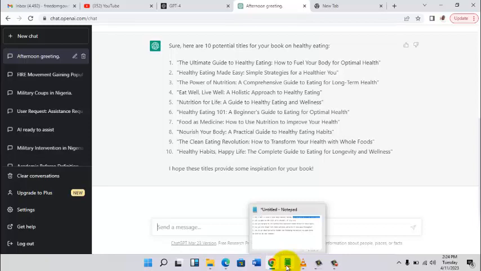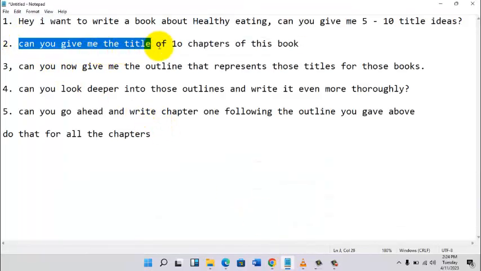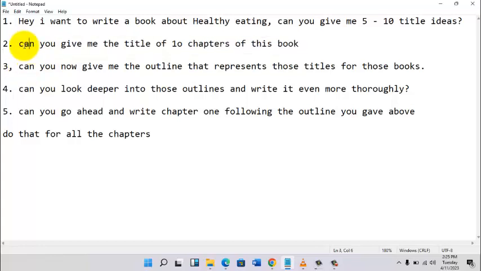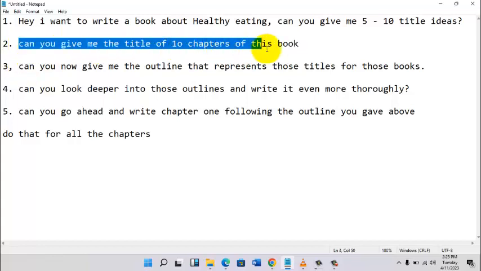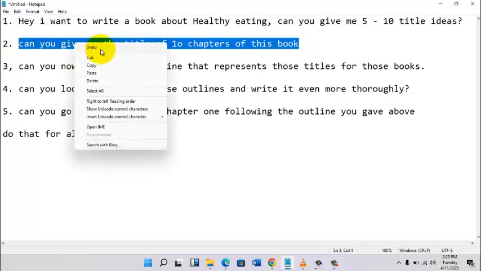So we move over to step 2, and I'm going to tell the machine, can you give me the titles of 10 chapters of this book?